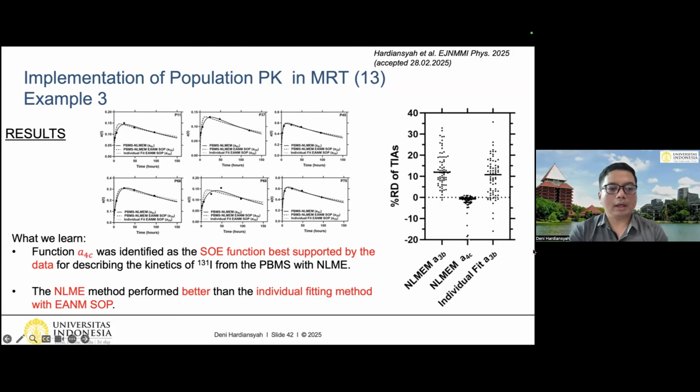So we learned here that the function A4C was identified as the SOE function best supported by the data for describing the kinetics of iodine 131 from the PBMS with the NLME, and the NLME method performed better than the individual fitting method with the EANM SOP.